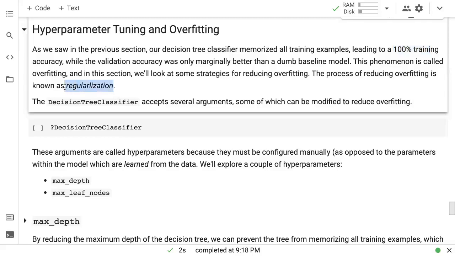So whenever you see regularization or regularization techniques, regularization coefficient, regularization component, etc., all of that is concerned with reducing overfitting, which means trying to increase the validation accuracy or get it closer to the training accuracy. And sometimes we may be okay to give up some training accuracy to get a better validation accuracy, because the validation accuracy is what we ultimately care about.